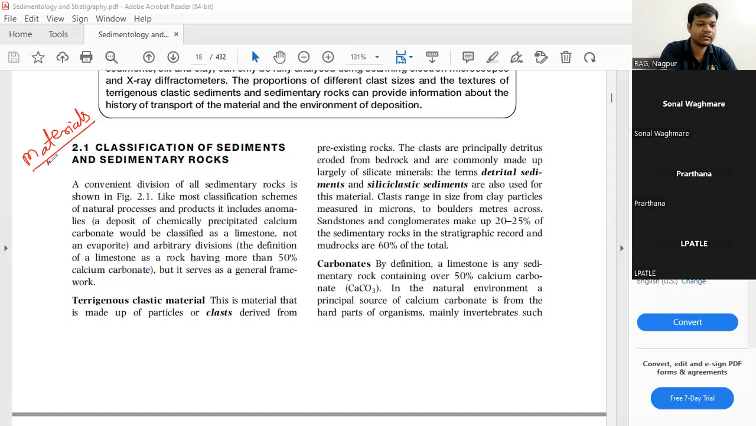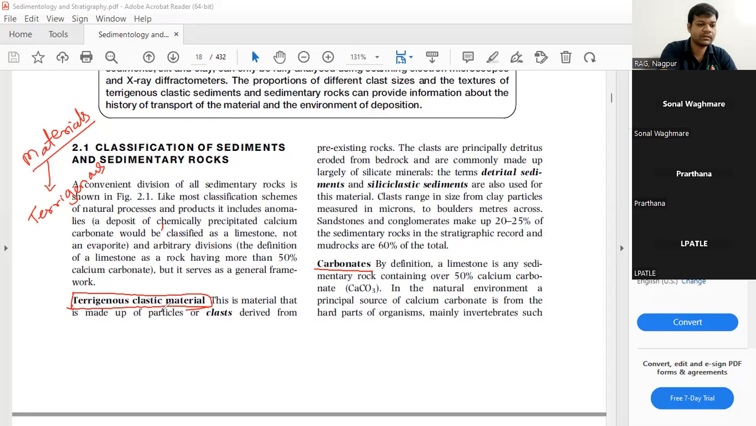Now, these materials can be terrigenous, which is called clastic material, or this can be carbonate material, right? It can be terrigenous, it can be clastic, it can be volcanic material, it can be anything. So let us see them one by one. The first one is the clastic or terrigenous material.